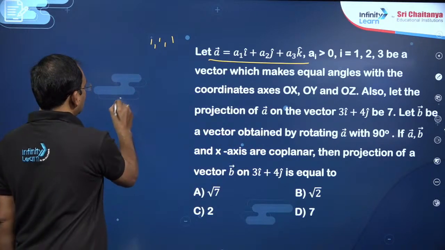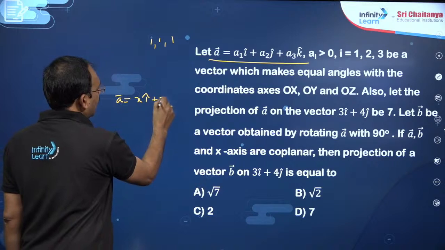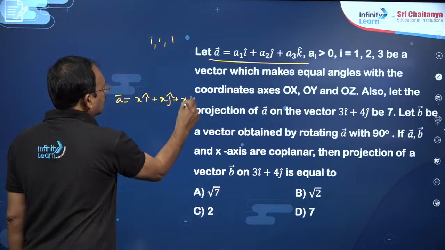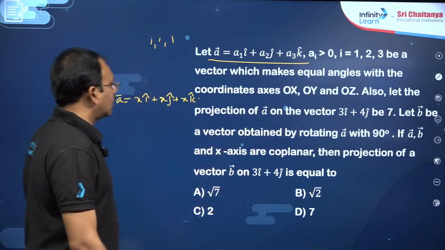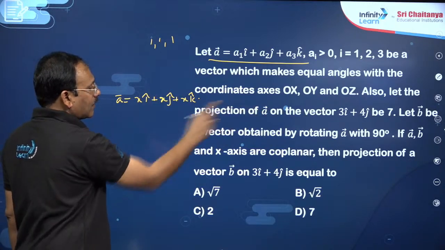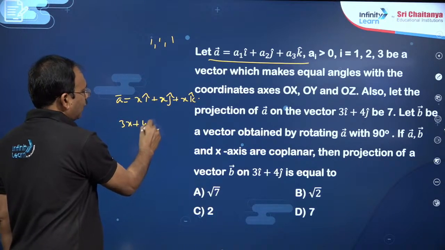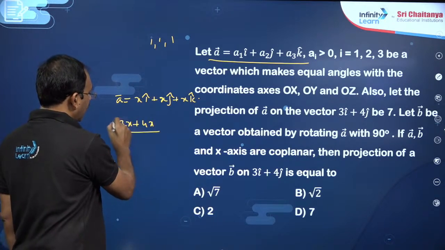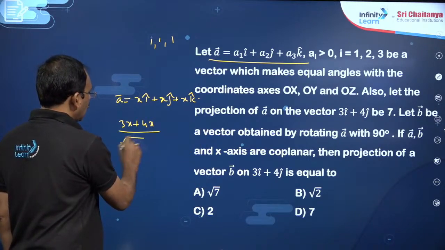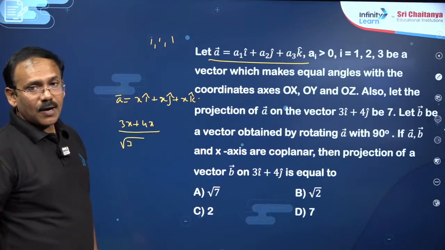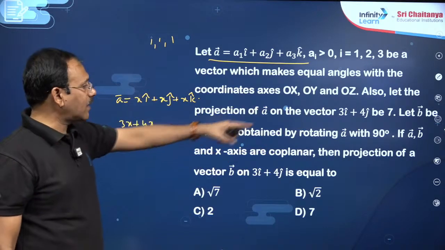So my dear friends, you can take A bar as x i cap plus x j cap plus x k cap. Then projection of B bar on A bar means B bar dot A bar by magnitude of A bar, that means 3x plus 4x by, of course, magnitude of A bar.